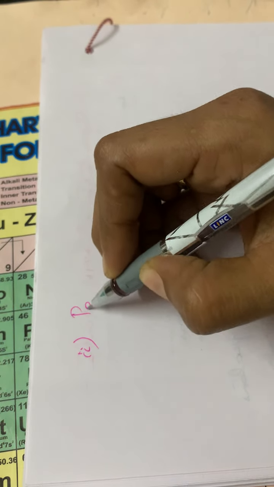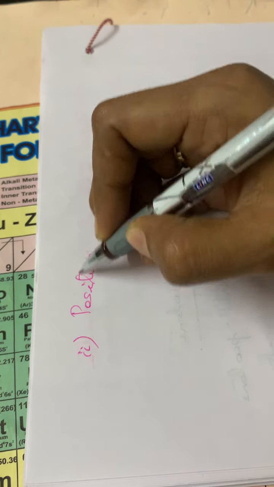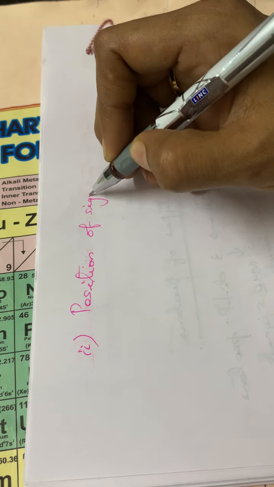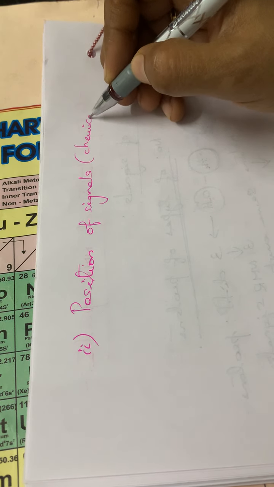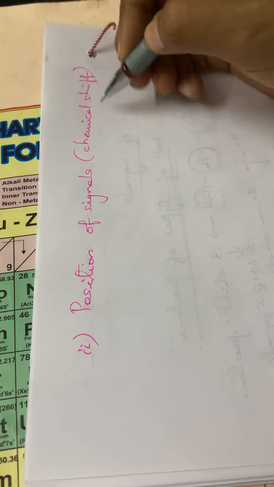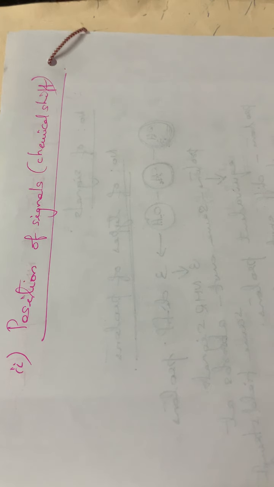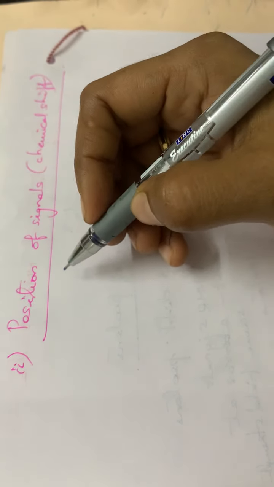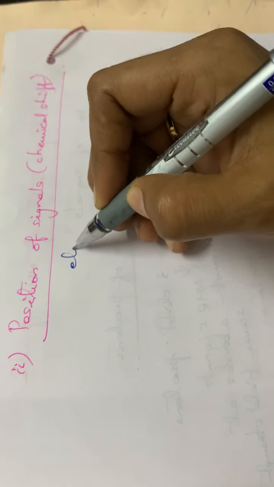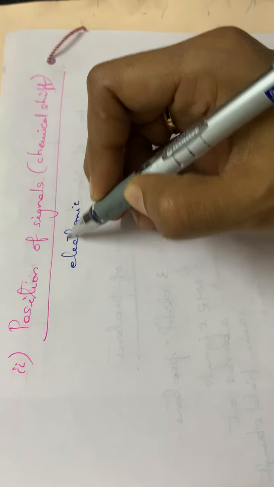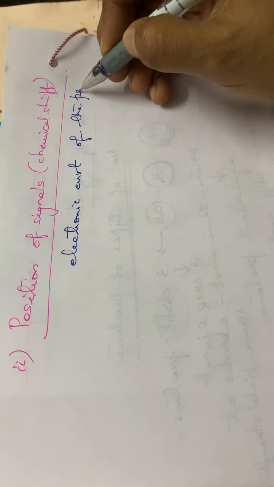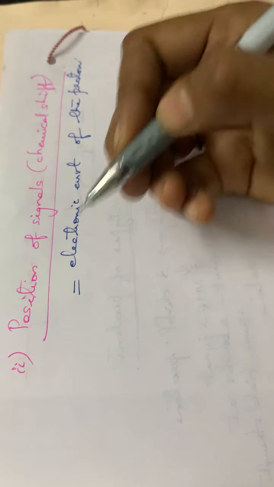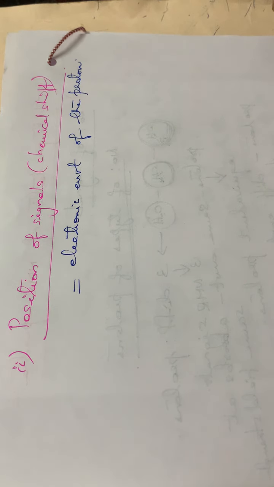Number 2, position of signals. Position of signals, or we can say chemical shift. See here, the position of an NMR signal is determined by the electronic environment of the particular proton. Electronic environment of the proton. The position of the signals is determined by the electronic environment of the proton.